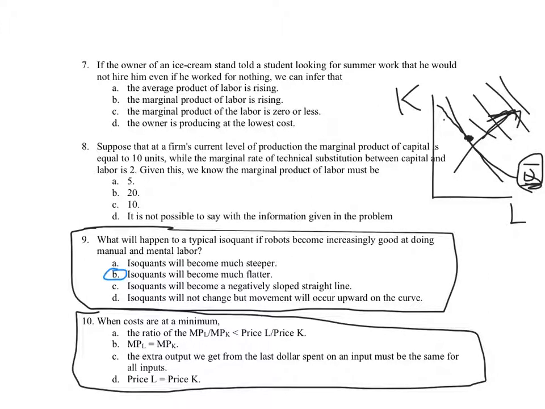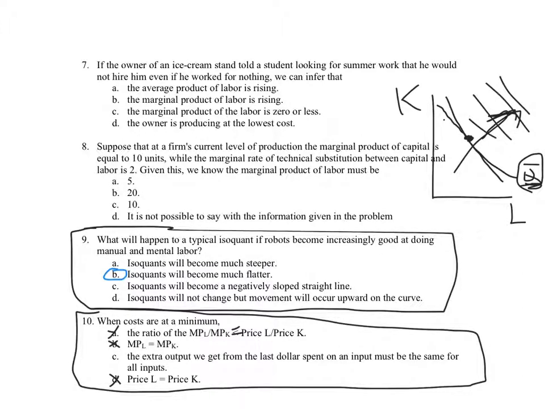So they'd be equal. Marginal product of labor equals marginal product of capital. That's just saying that the marginal rate of technical substitution is equal to 1. That doesn't make any sense. That would only be an optimum if the wage rate and the rental rate of capital were exactly equal. The extra output we get from the last dollar spent on an input must be the same for all inputs, and D is just as absurd as B.